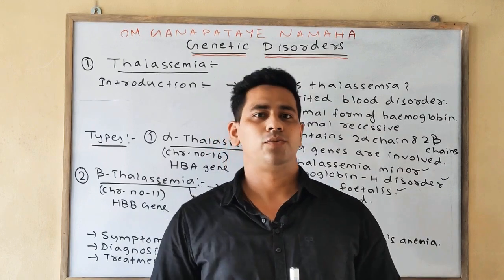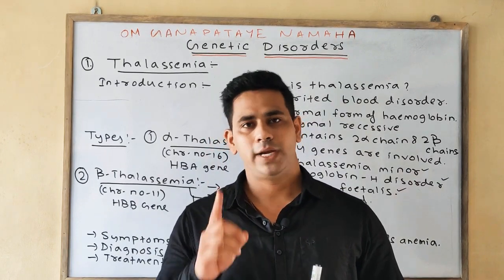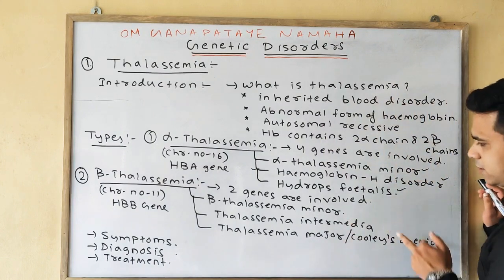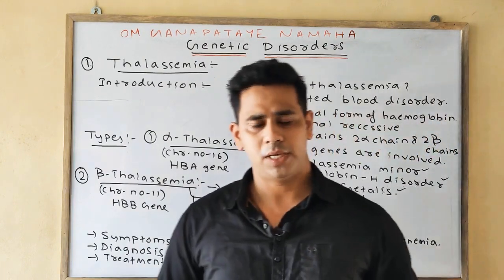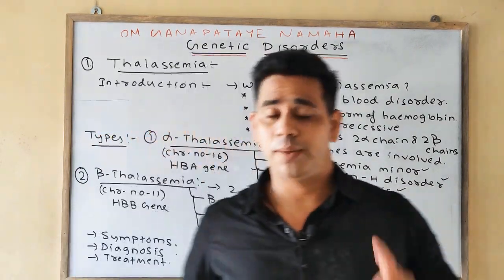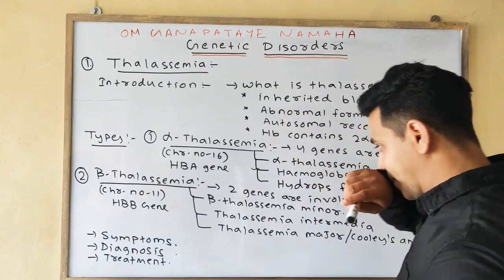Further, beta thalassemia is divided into 3 types: beta thalassemia minor, thalassemia intermedia, and last one is thalassemia major, which is also known as Cooley's anemia, which is your important 2.5 marks short note.